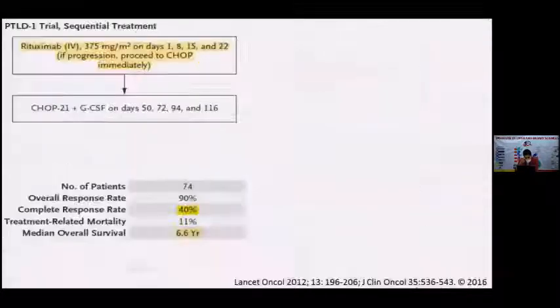These were the 2 trials that have taken place, using rituximab as a weekly therapy. Then if there is a progression, you can shift to CHOP therapy, that is cyclophosphamide, doxorubicin, vincristine, and prednisolone therapy. Overall response rate in this study was almost 40%, with a median overall survival of 6.6 years.